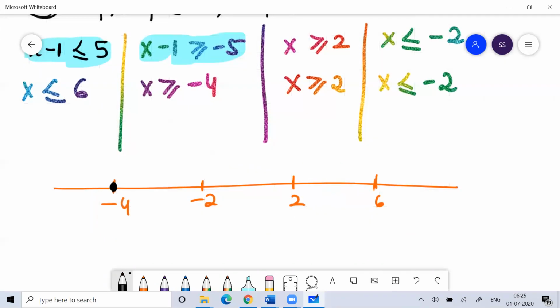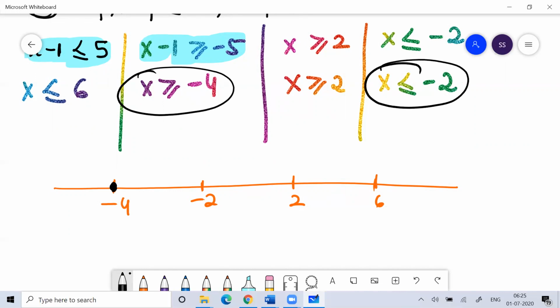You can compare this and this: the x value is greater than or equal to minus 4, and the x value is less than or equal to minus 2. So this range is acceptable.